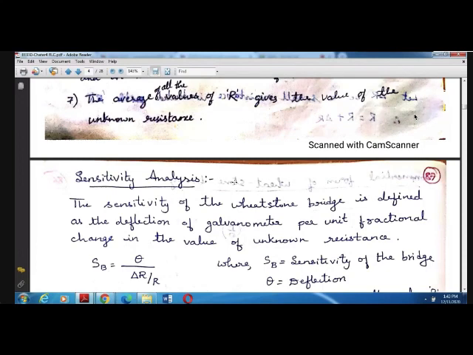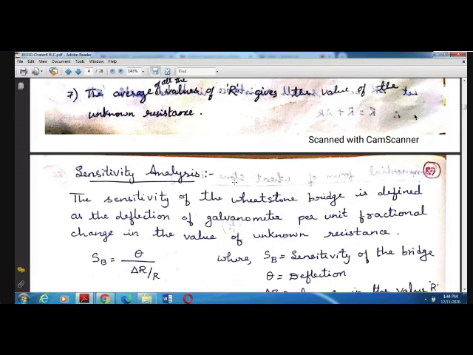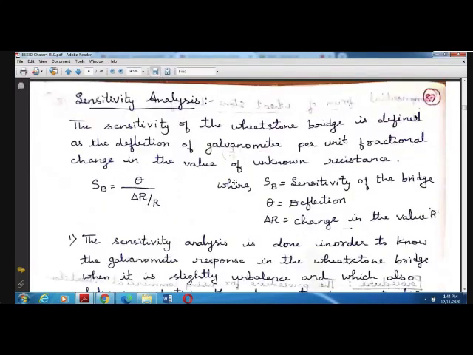Suppose I change the value of that resistor, 0.12 to 0.121, even if I vary by 0.01, the galvanometer should not show 0. Are you getting my point? Whatever small change happens in our bridge, the galvanometer should sense that and should not show 0. So we do the sensitivity analysis to check whether the galvanometer is working properly, and is responding even for a small change in the resistance.